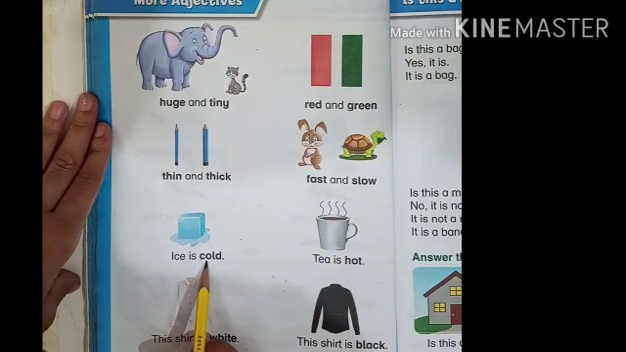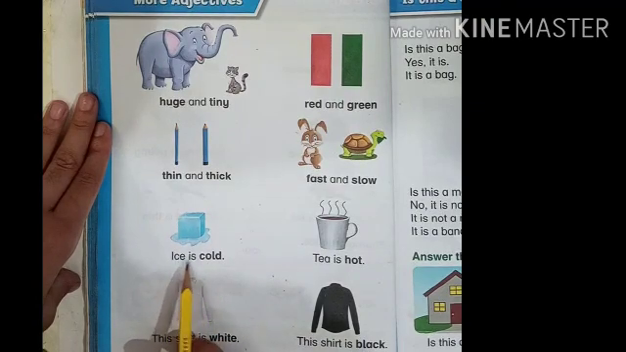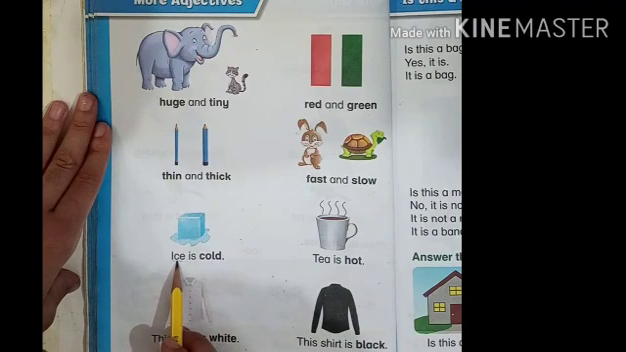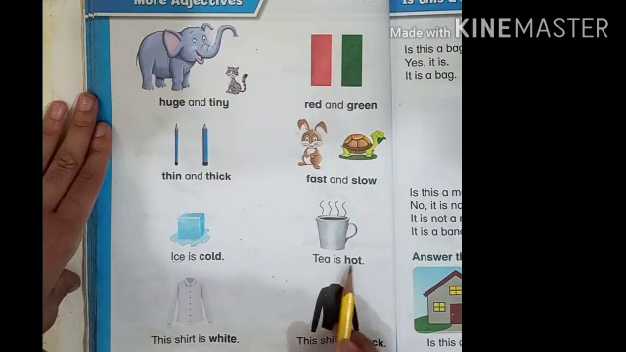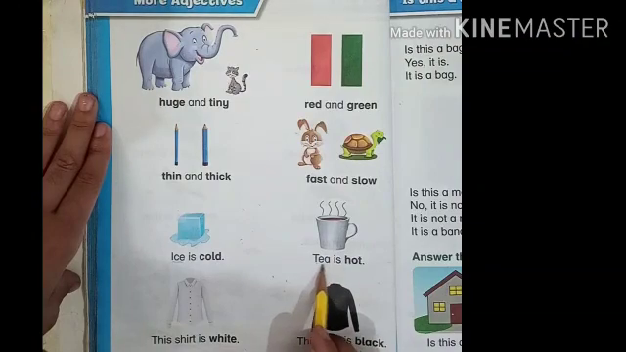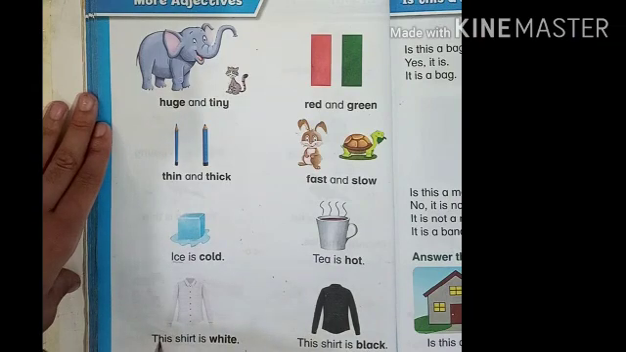Ice is cold. Once again, ice is cold. Students, ice is a noun and cold is its adjective. Tea is hot. Once again, tea is hot. Tea is a noun and hot is its adjective. Look at the next one.